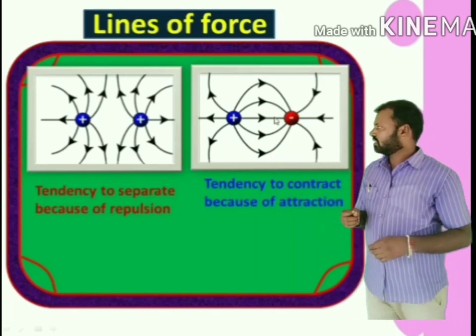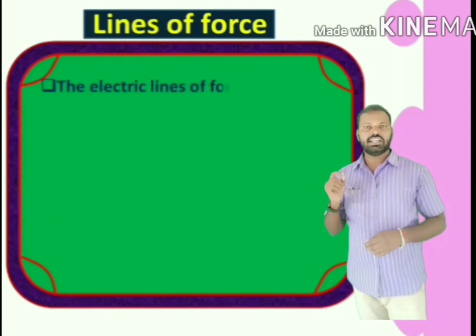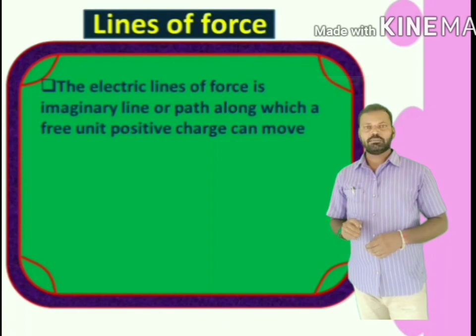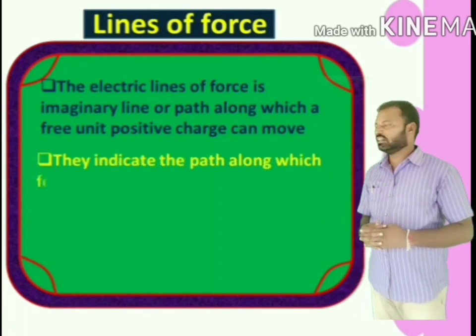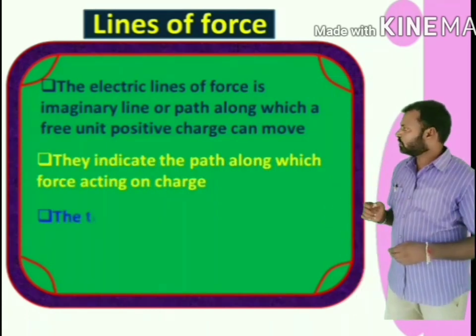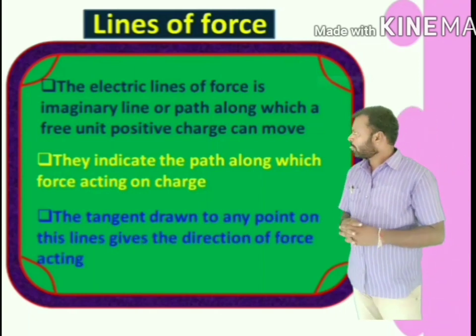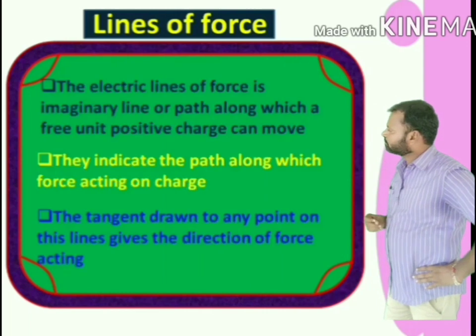Electric lines of force are an imaginary line or path along which a free unit positive charge can move. They indicate the path along which force acts on the charge. The tangent drawn to any point on this line gives the direction of force, or the direction of the electric field.